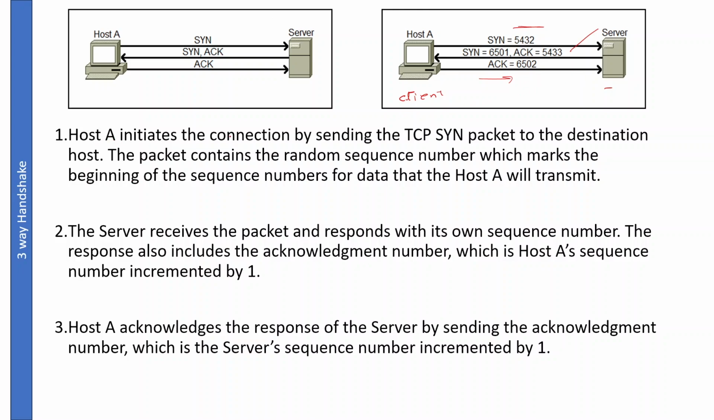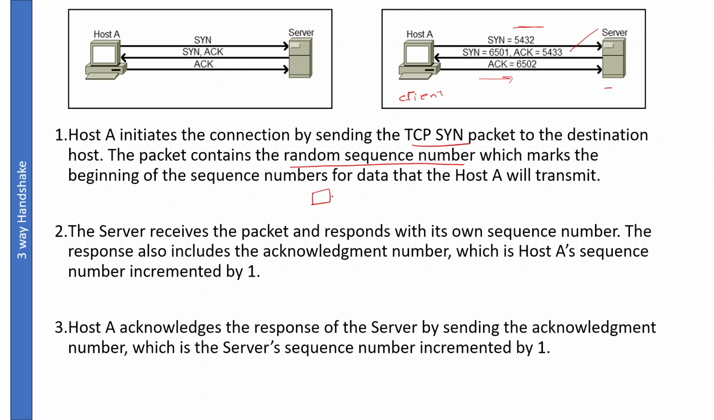So host A initiates the connection by sending the TCP sync packet to the destination. The packet contains a random sequence number. This is a random sequence number. And this number will become the first packet number, right? Then after that for the remaining packets this number will be incremented by 1. So by using this sequence number you can identify your packet and its order, right?